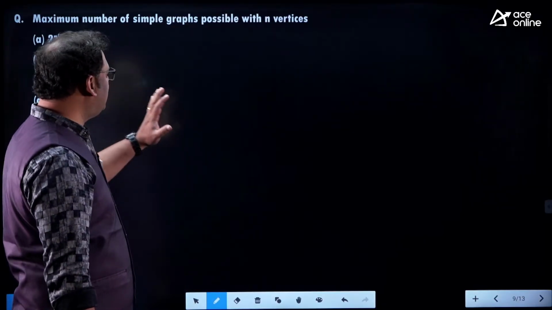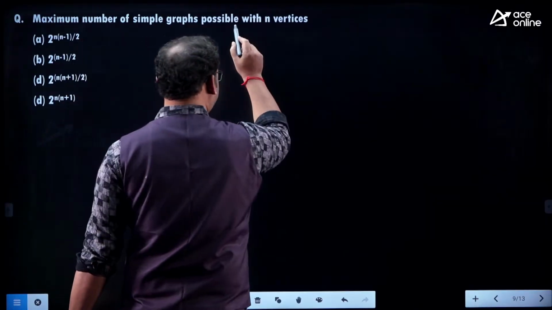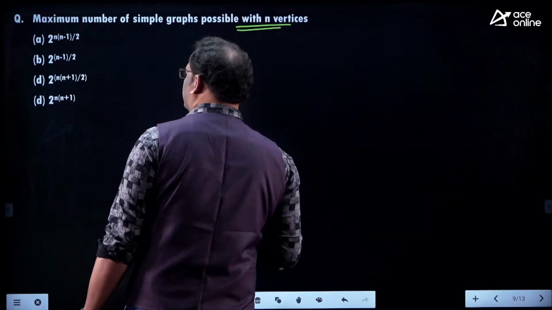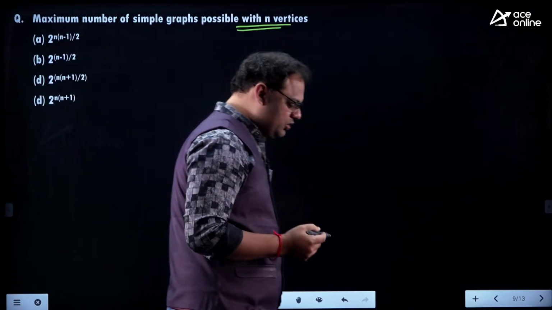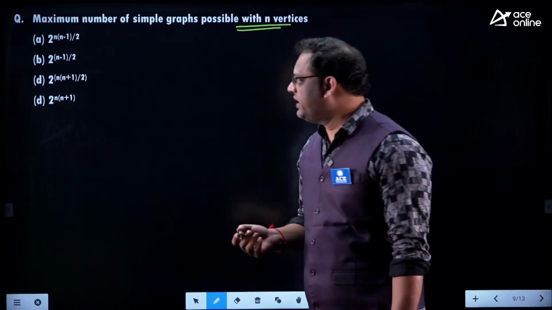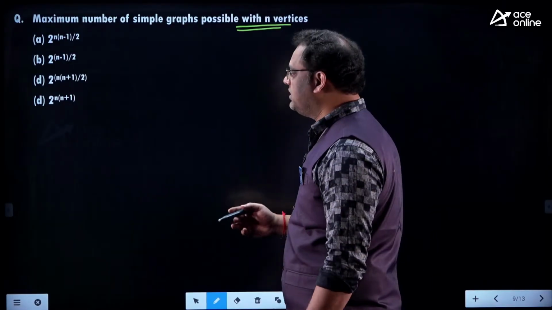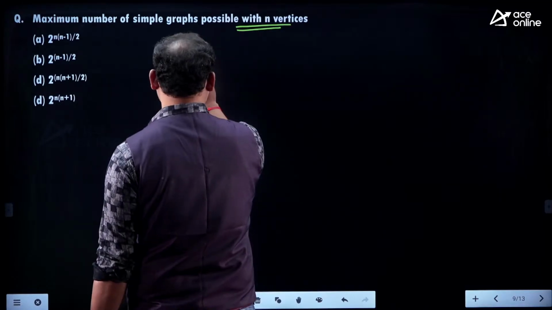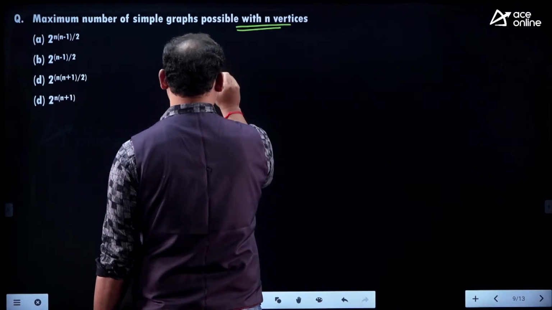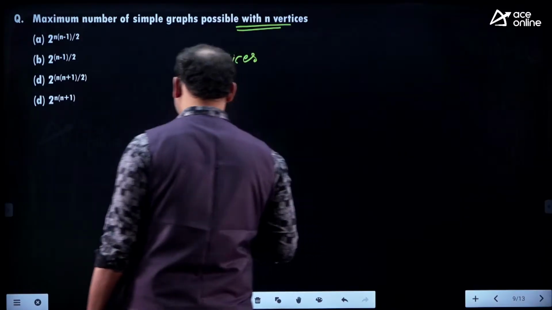The maximum number of simple graphs possible with n vertices. Yes, 2 power n into n minus 1 by 2. You may have some different options like this. My dear, let me say the actual concept here. If you have n vertices with us, I am saying the graph consists of n vertices.